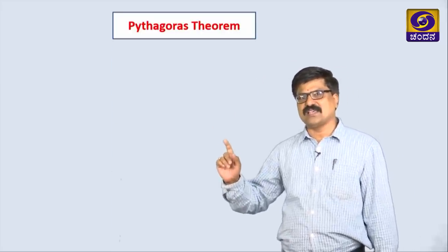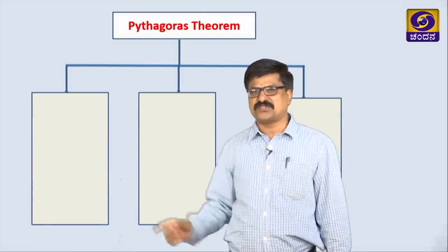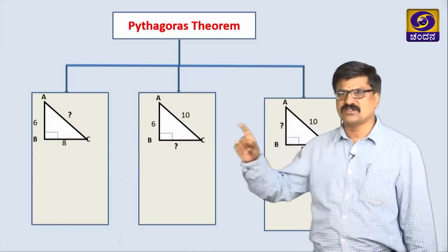The next one is, most of the students are finding difficulty in applying the Pythagoras theorem. Let us take the Pythagoras theorem with respect to triangles number 1, 2, 3.